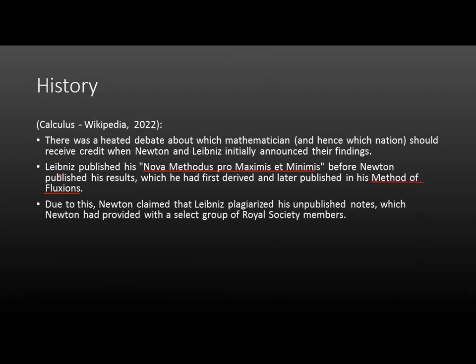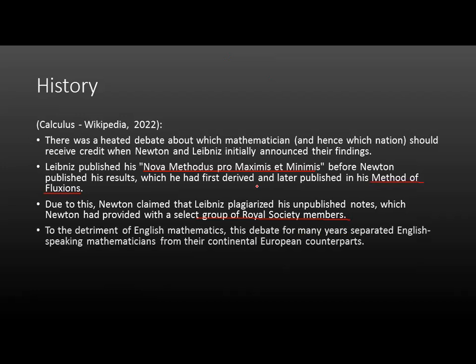He even claimed that Leibniz plagiarized his unpublished notes, because before he published his book, he had shared his work with a group of Royal Society members. So yeah, it's a debate.